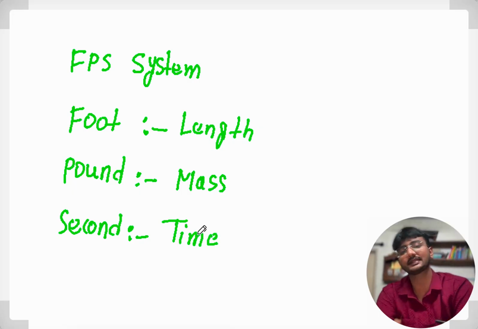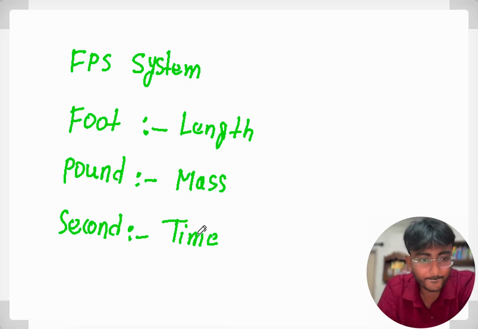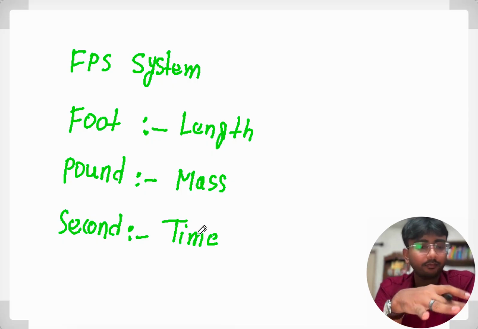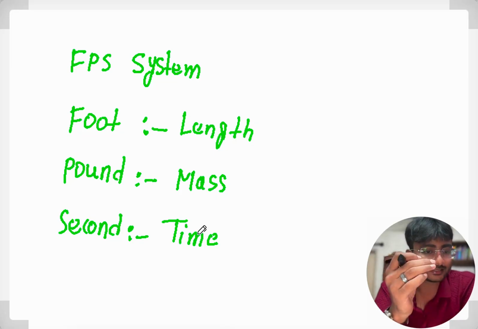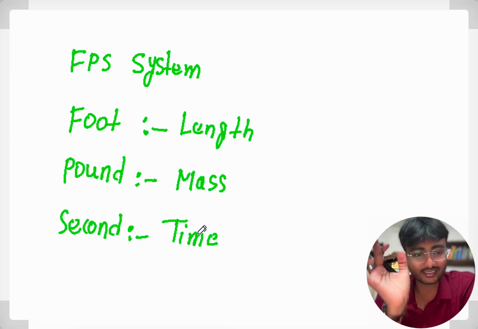So this is our FPS system, right? Now we have understood that there are four types of systems of units: the SI unit, foot pound second units, meter kilogram second units, and CGS units, right?